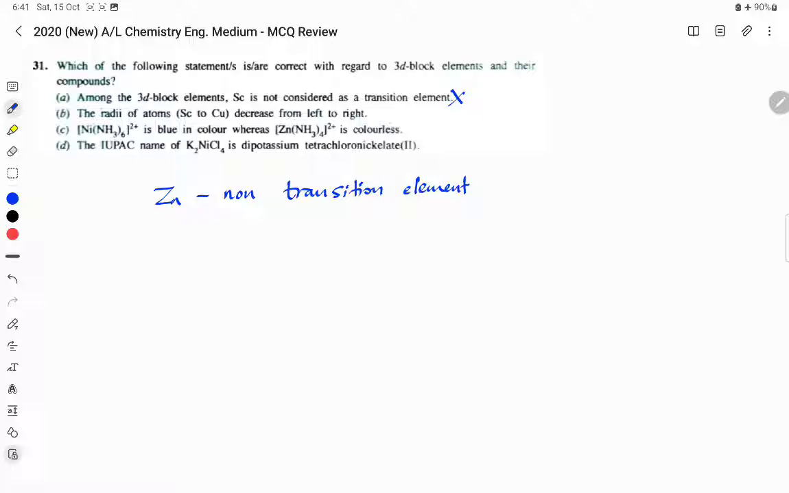But in the previous syllabus, there were two non-transition elements in the 3D series. That was scandium and zinc. Therefore, this statement is incorrect.